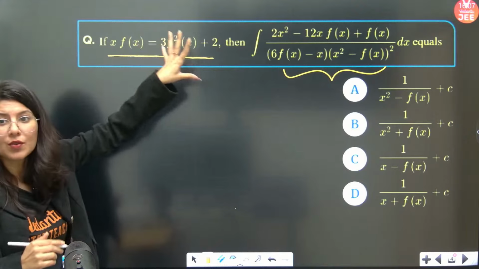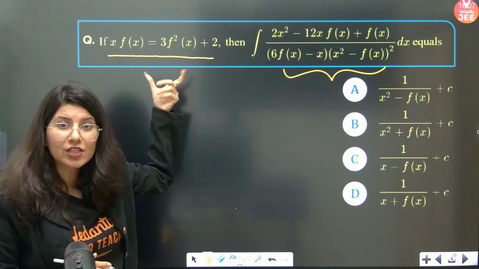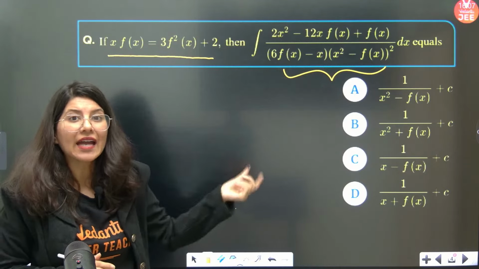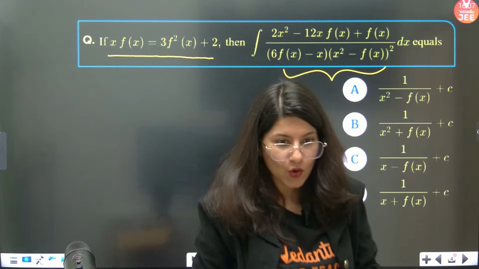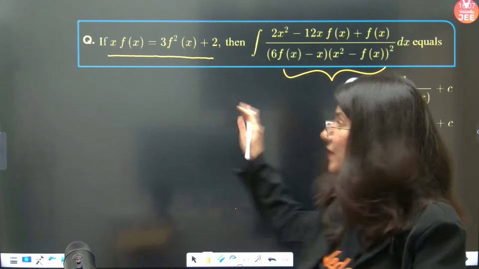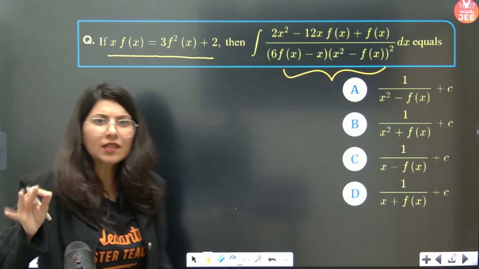What you're going to do is differentiate this equation on both sides and eventually calculate f dash x. This is the very first step. The moment you see this question, you'll be like, ma'am, I don't even know how to proceed. Let me tell you step by step.